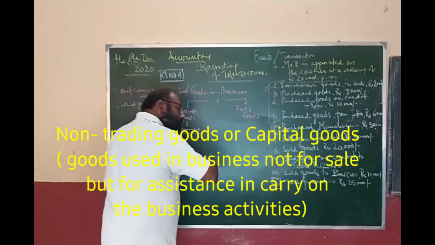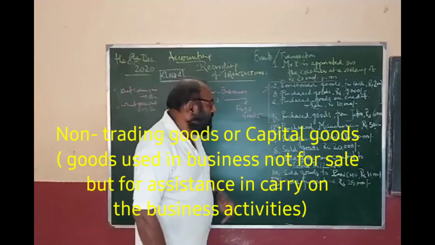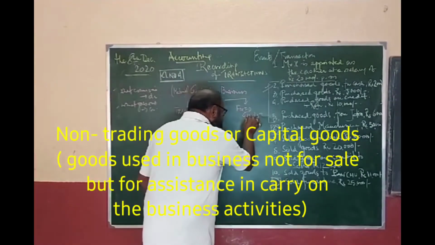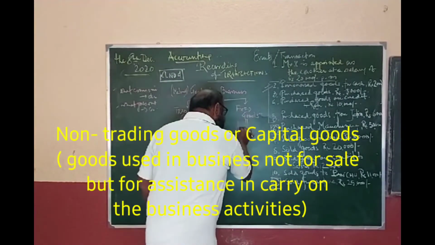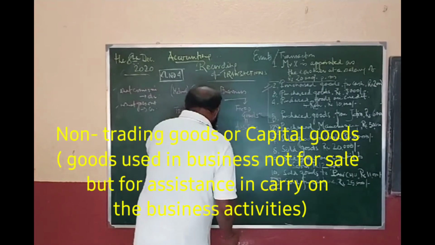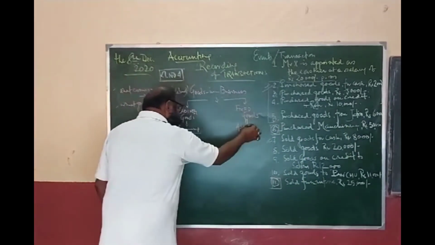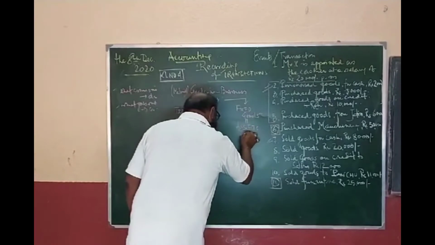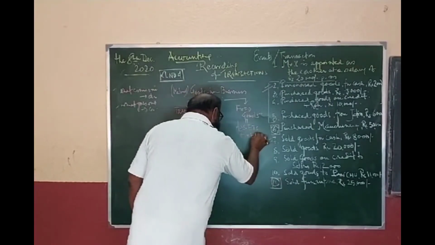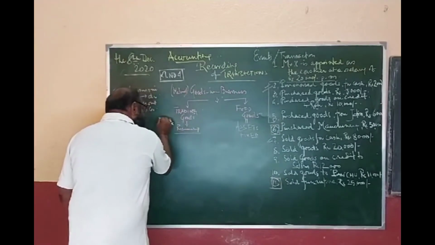It is purchased and sold. So it is recurring, or it is one time. Fixed goods are basically regarded as assets. Fixed goods are regarded as fixed assets, and this is known as current assets or current goods.